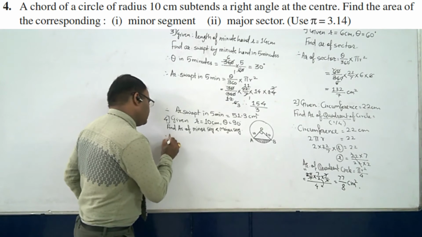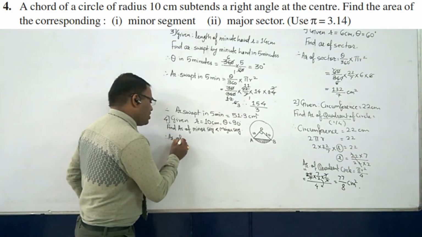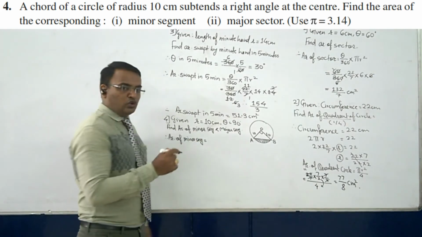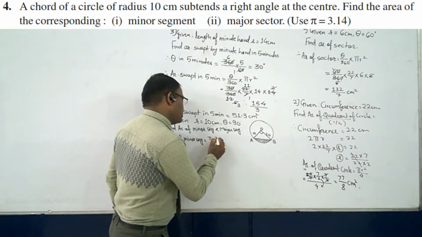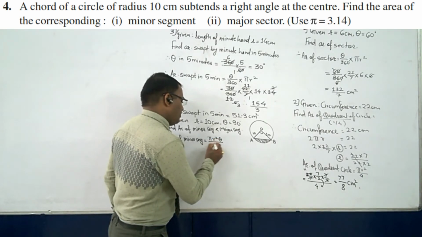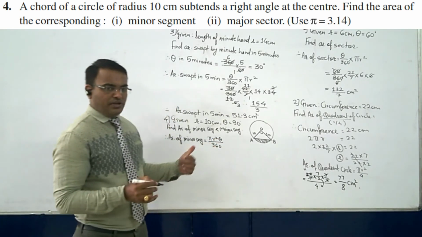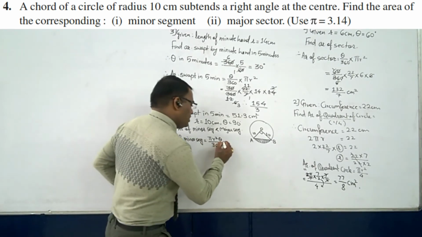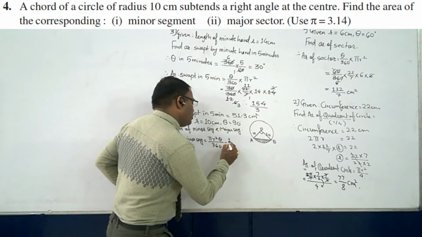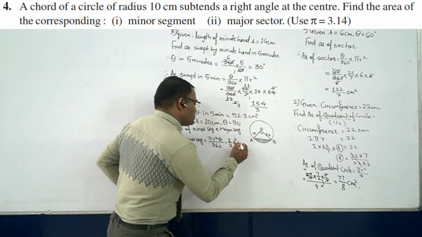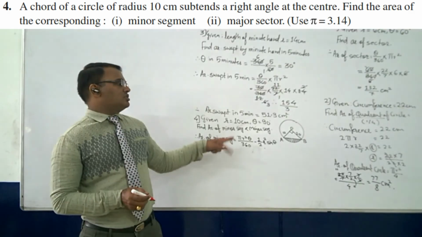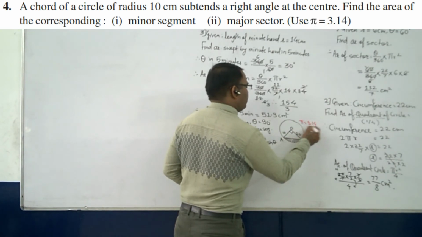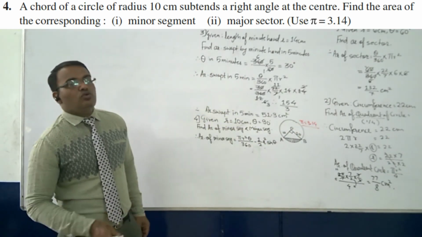That is like this: area of minor segment is equal to pi r square theta upon 360, same as the previous one, pi r square area of circle theta upon 360. Okay, then minus 1 by 2 of r square sine theta. The value of pi is also told to us, that pi is equal to 3.14 here, for this sum we are going to use.